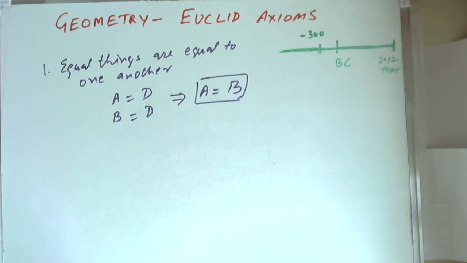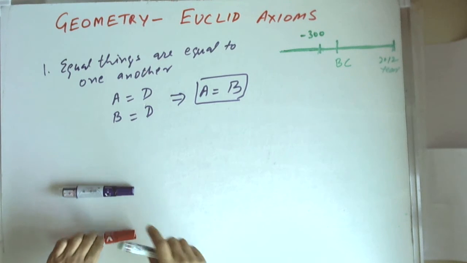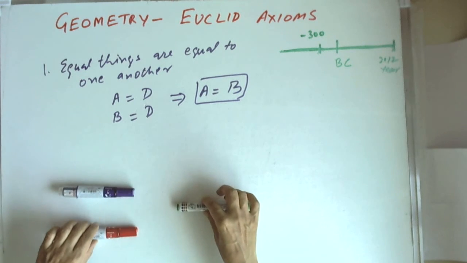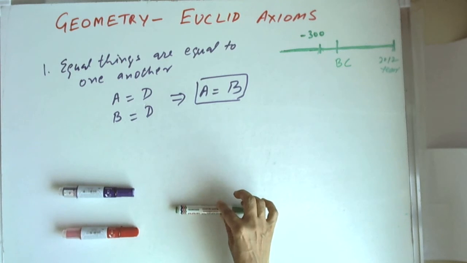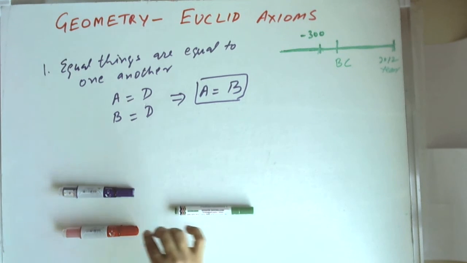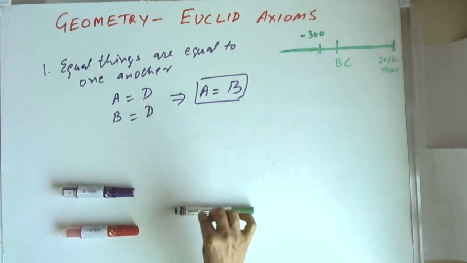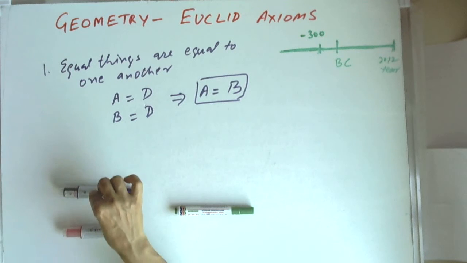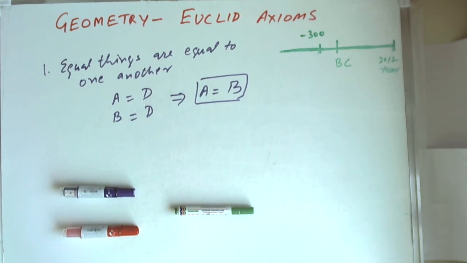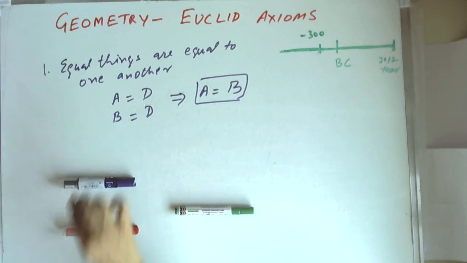So let's take this way, that here is one pen and here is another pen. Now this pen has the same price as this pen, and this pen also has the same price. Then we can conclude that when this is equal to this and this is also equal to this, then both of them also have the same price. So this pen and this pen also have the same price.